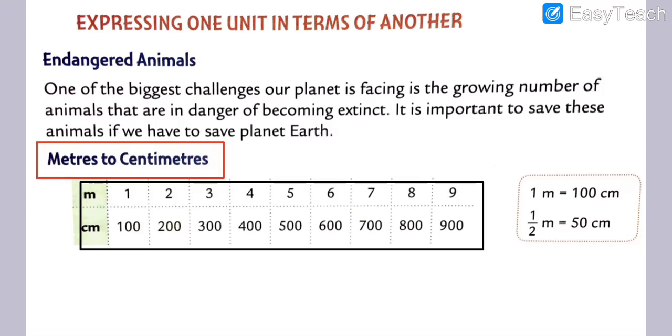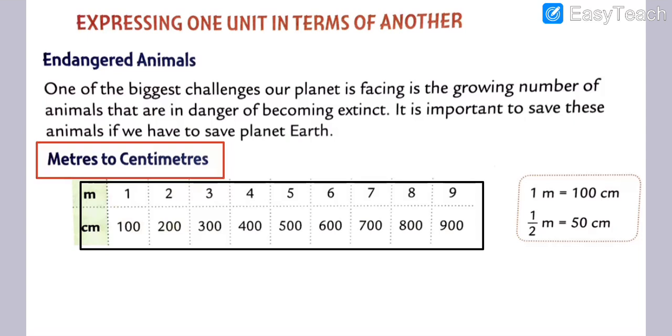If I am telling you here centimeter to meters, so how we will convert, my dear students? We do the opposite. 1 meter is equal to 100 centimeter, so 100 centimeter is equal to 1 meter. 150 centimeter is equal to 1.5 meter. Got my points, my dear students?